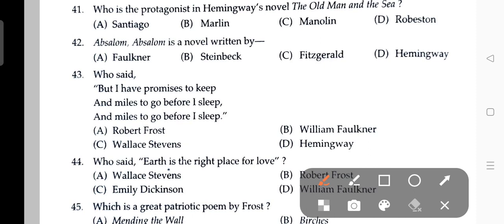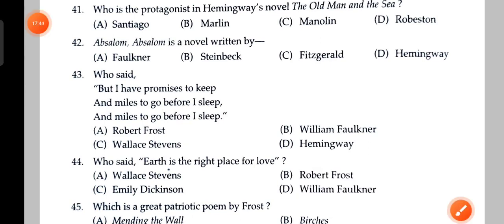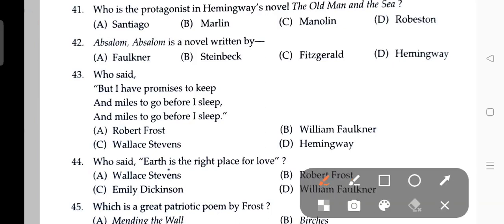These 4 lines were found on the table of Jawaharlal Nehru. That is, but I have promised to keep, and miles to go before I sleep, and miles to go before I sleep.